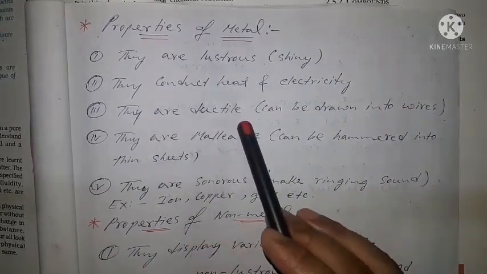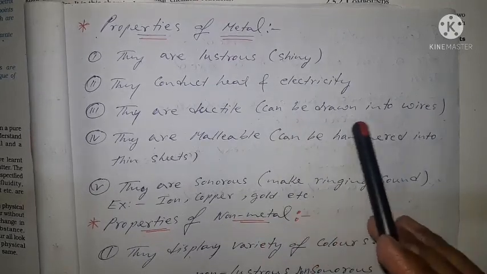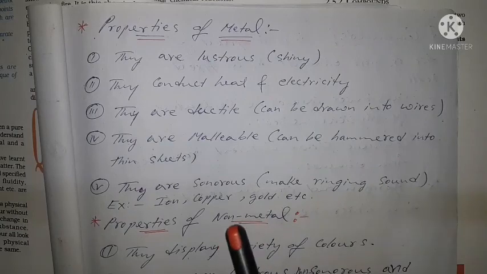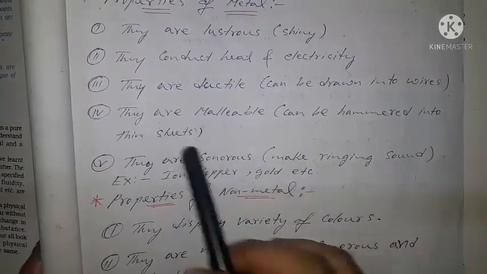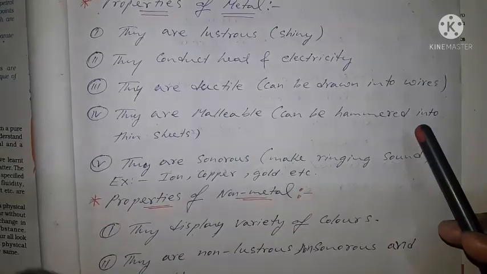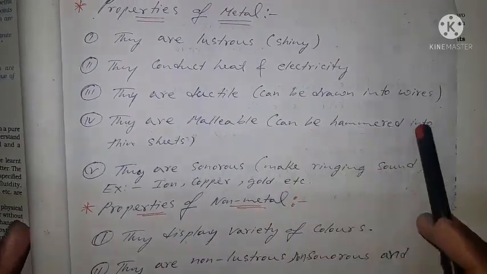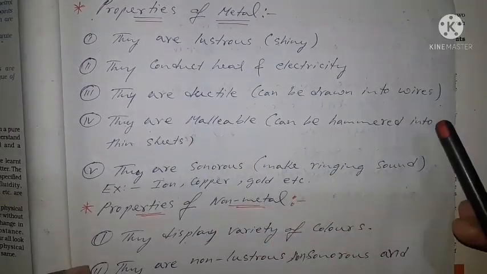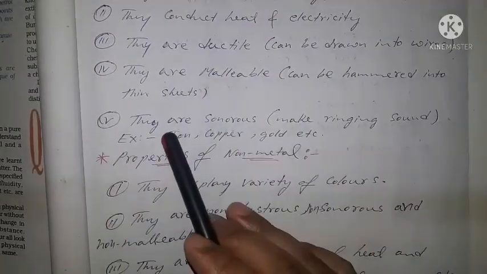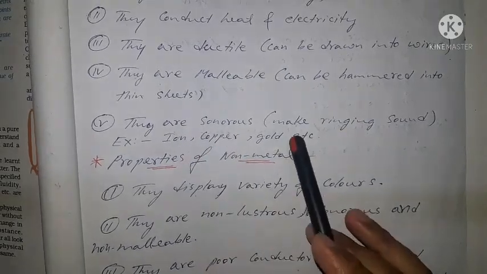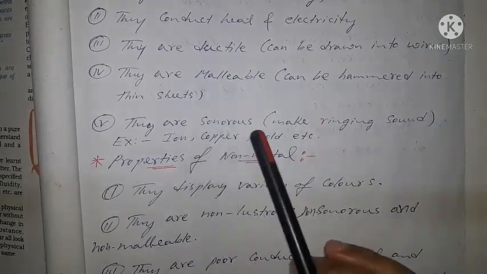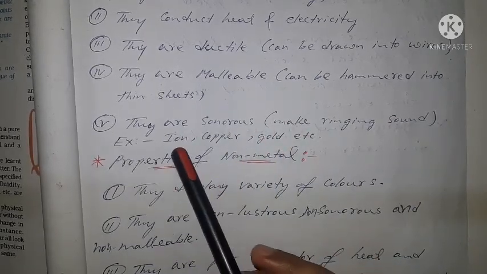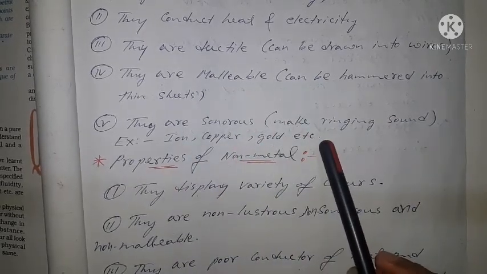They are ductile, that means we can draw them into wires if we pull them. They are malleable in nature, that means they can be hammered into thin sheets. They are sonorous, that means they make a ringing sound. So when you hit them, it makes a ringing sound. For example, iron, copper, gold, etc.